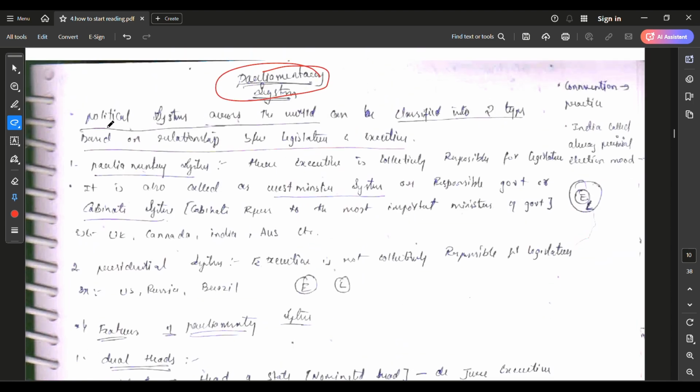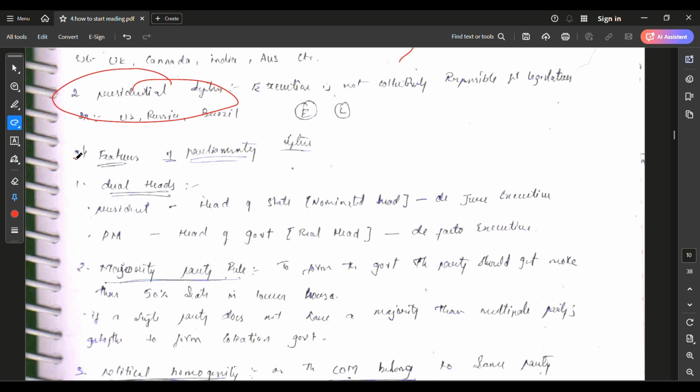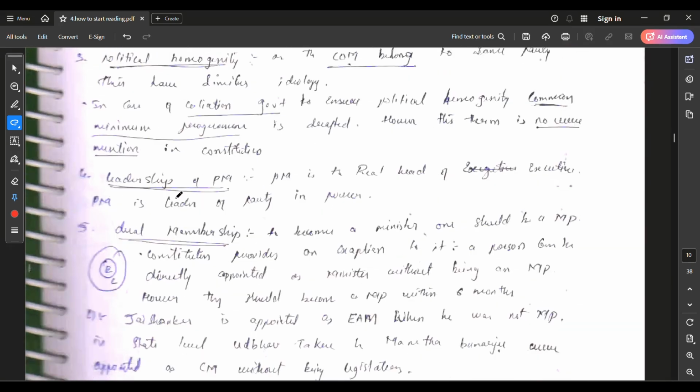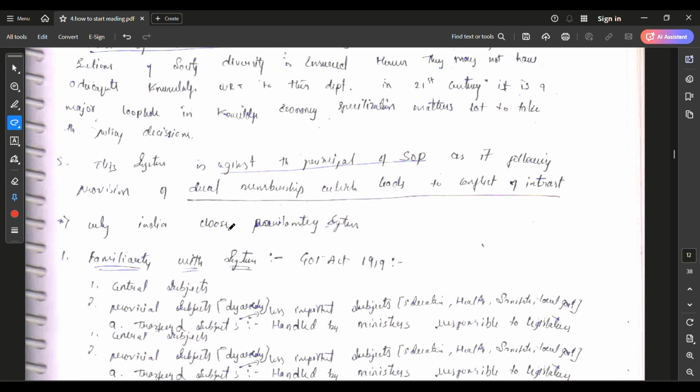Next, it's the parliamentary system. In the parliamentary system, the world political systems are classified into two types: the parliamentary system as well as the presidential system. This introduction you can't find in the Lakshmikant, but you can find it in the NCERT. But it's too lengthy. You can't put the entire knowledge in the introduction, right? That's why I reduced that knowledge into some points. Okay, you can directly see this in the Lakshmikant as well as the NCERT. Okay, friends, these are very easy points. You find them in both.